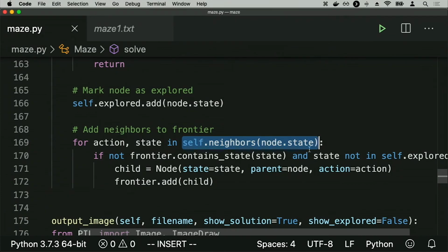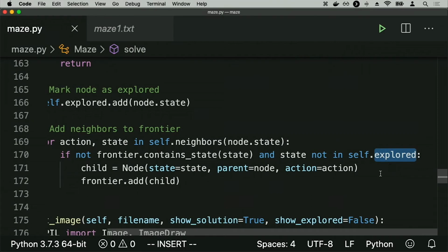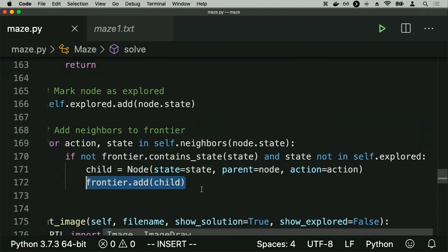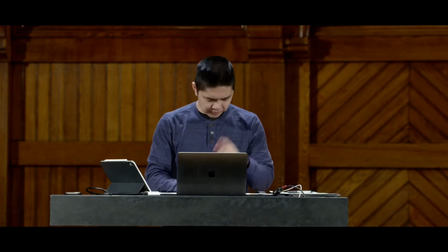And for each of those neighbors, I'm going to check: is the state already in the frontier? Is the state already in the explored set? And if it's not in either of those, then I'll go ahead and add this new child node to the frontier. So there's a fair amount of syntax here, but the key is not to understand all the nuances of the syntax. Feel free to take a closer look at this file on your own to get a sense for how it is working. But the key is to see how this is an implementation of the same pseudocode, the same idea that we were describing a moment ago on the screen when we were looking at the steps that we might follow in order to solve this kind of search problem.